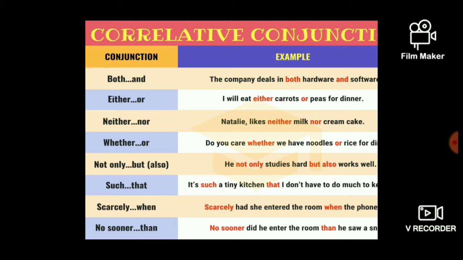Scarcely had she entered the room when the phone rang. No sooner did he enter the room than he saw a snake. So these are all coming under correlative conjunctions. It's different from coordinating conjunctions, my dear students and my dear friends. We will move on to the next slide now.